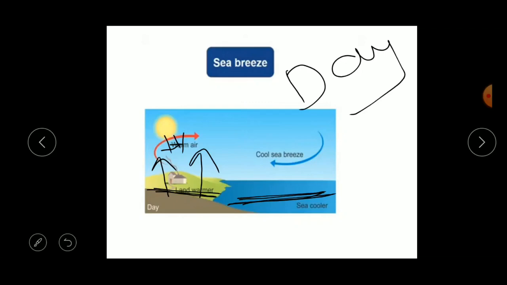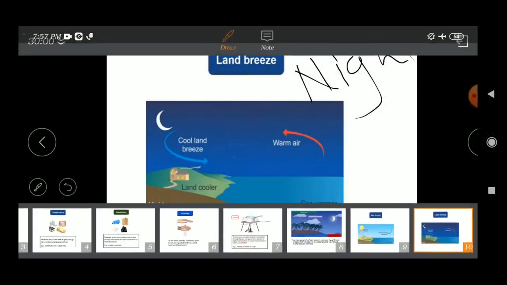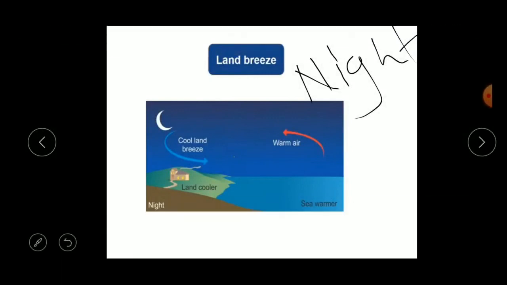Okay, now let's move to the land breeze. At night, exactly it is reverse. The land breeze takes place at night. So at night it is exactly the reverse of the sea breeze. The water cools more slowly than the land.